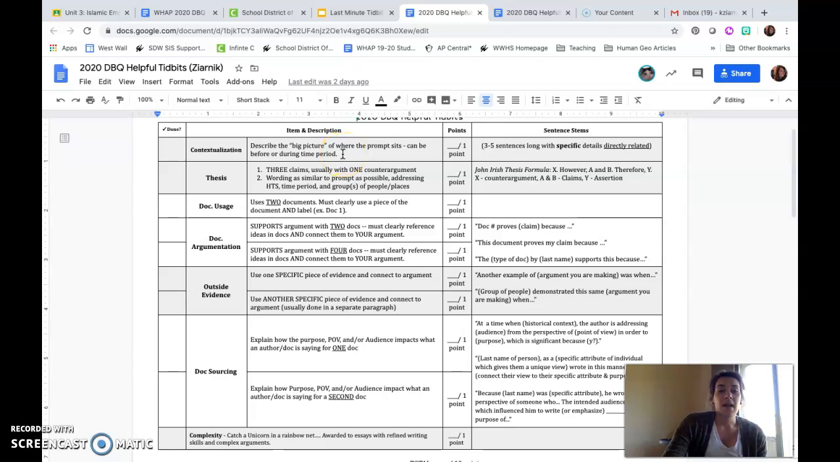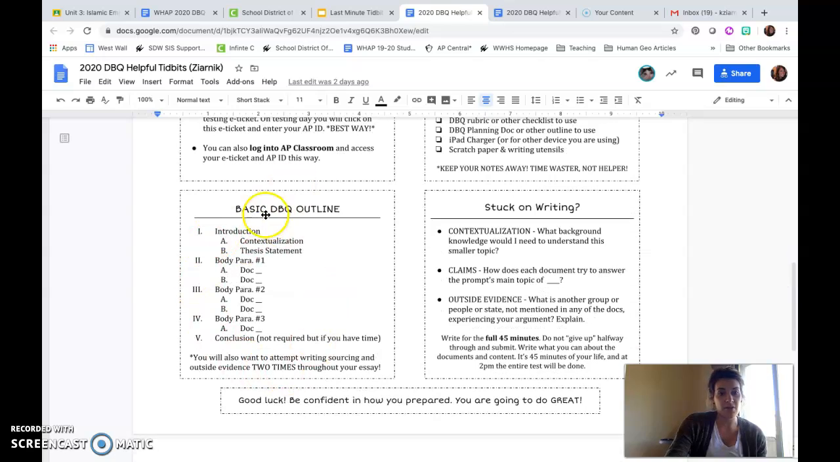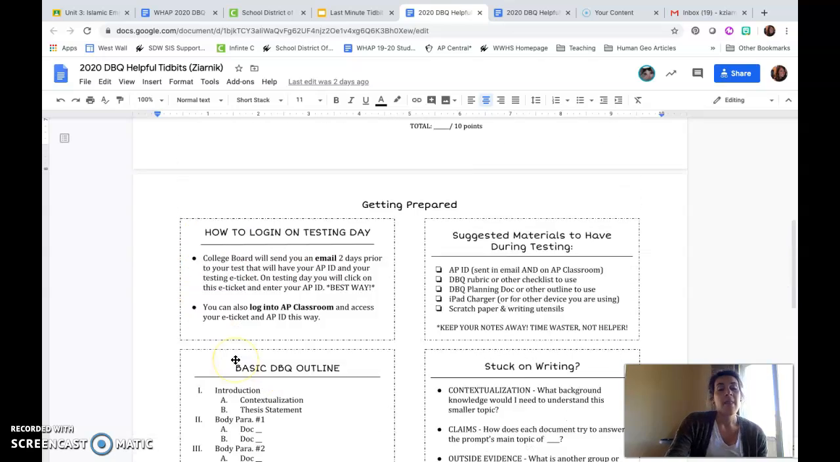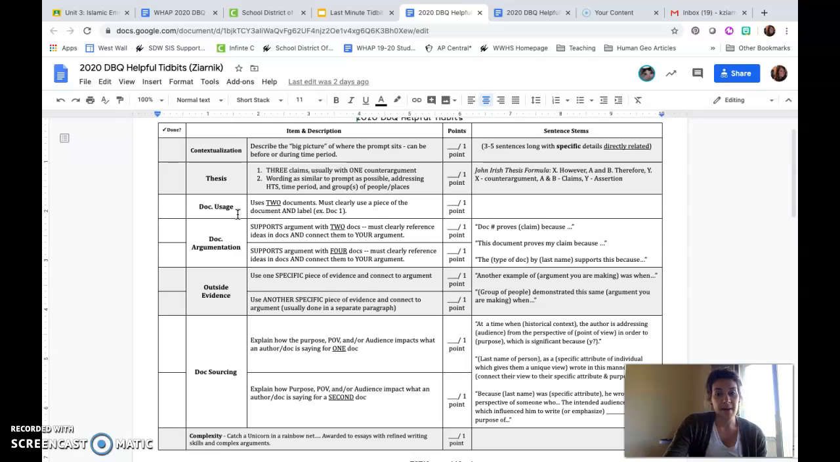With that being said, I quickly want to talk about how to get the biggest bang for your buck in terms of writing. You can see my outline here on page 2 of how you should organize. Your introduction paragraph should have contextualization and thesis. You can get up to 2 points for this paragraph, 1 point for contextualization and 1 point for your thesis statement. The next paragraph you should have is a body paragraph.